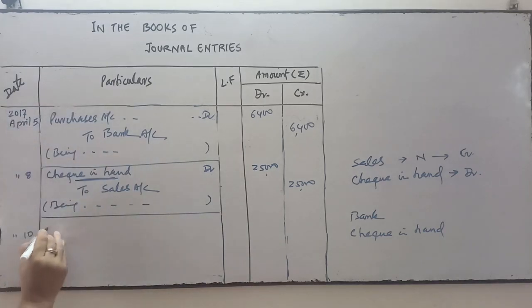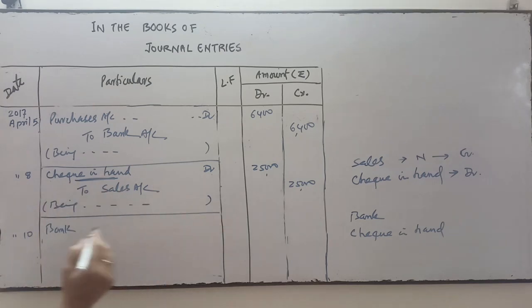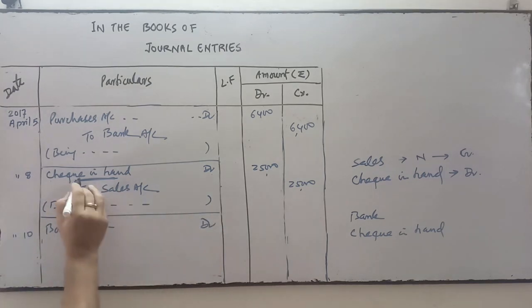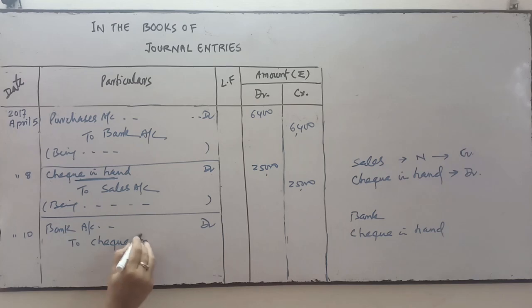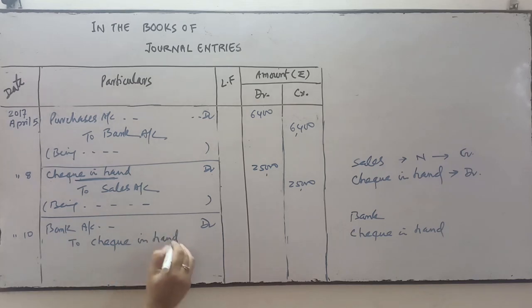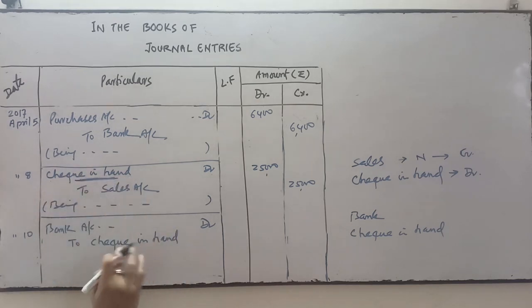So bank will be debited when the check is deposited on the next day or any other day in future, and check in hand which was debited over here will be credited here. So that we cancel this account when we deposit the check into bank.